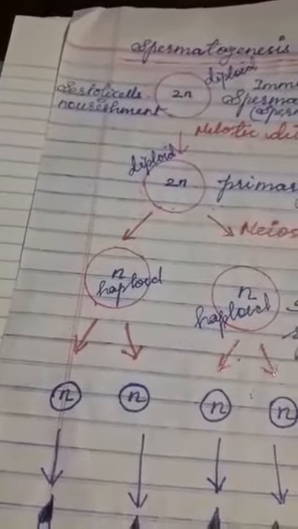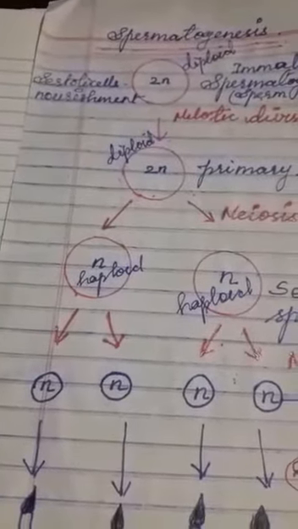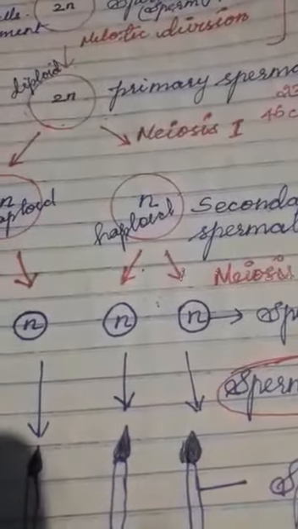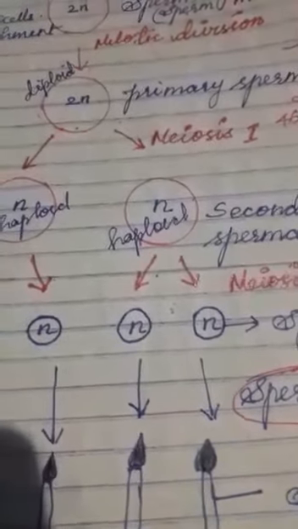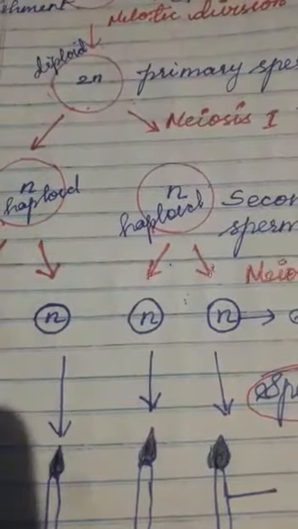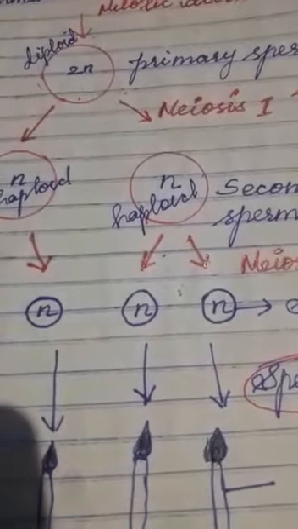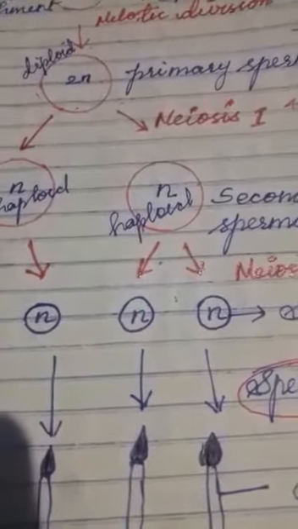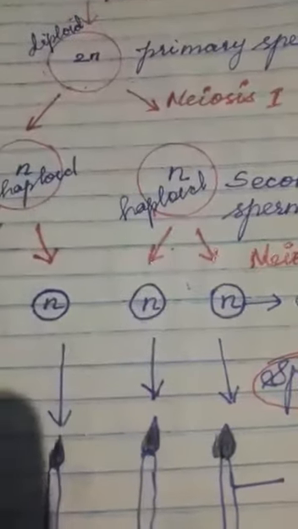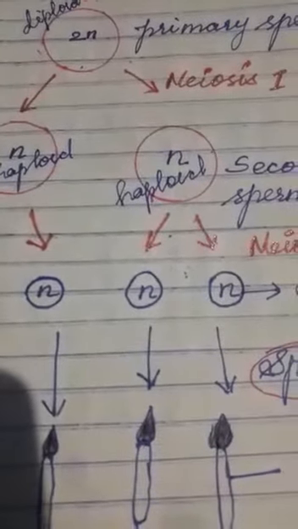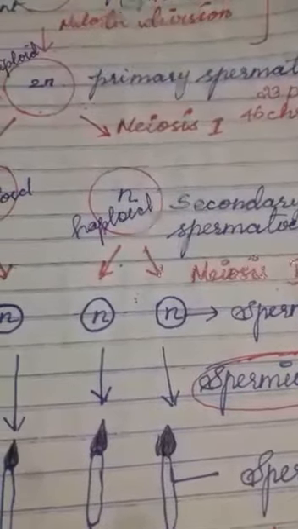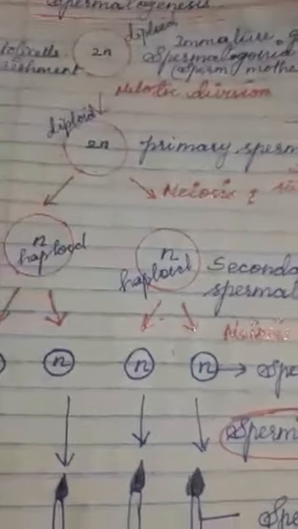Next we have to discuss luteinizing hormone. Luteinizing hormone synthesizes the testosterone hormone. This is the major hormone responsible for the production of sperm cells. Next, testosterone hormone. This testosterone hormone acts on Sertoli cells and Leydig cells. These Sertoli cells and Leydig cells are used to support spermatogenesis.